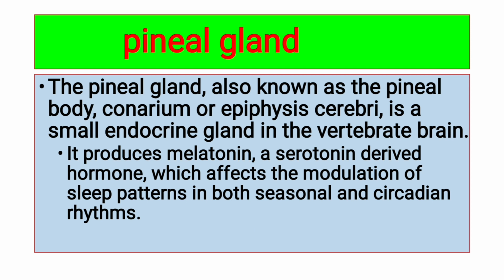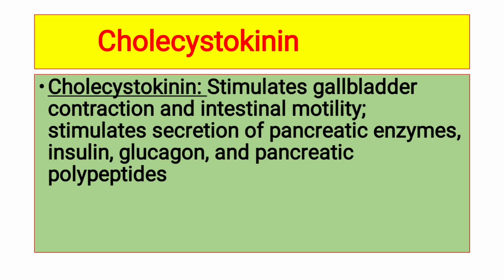It's called circadian rhythm. And seasonal means that in summer people tend to sleep in the daytime, and in winter daytime sleep is low as compared to night, so it's a seasonal change in sleep. And circadian rhythm means sleeping at night and being awake by day. So these two, seasonal and circadian rhythms of sleep pattern, are modulated by the melatonin hormone that's produced by the pineal gland. Other is